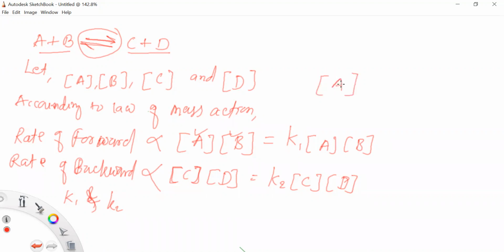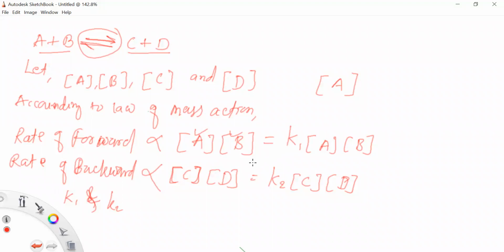So A is the molecule, and the molar concentration of A we write as square bracket A. This law was discovered and formulated by the scientists Guldberg and Waage in 1867, who formulated the square bracket notation for the concentration of any substance.